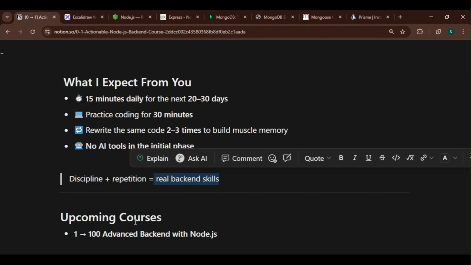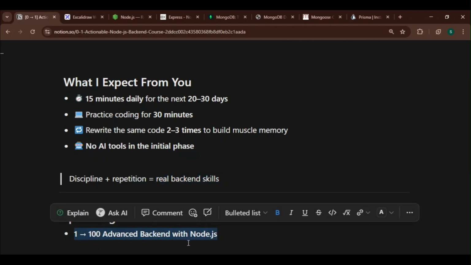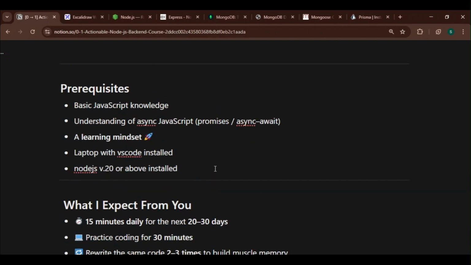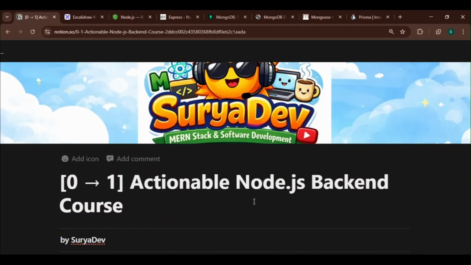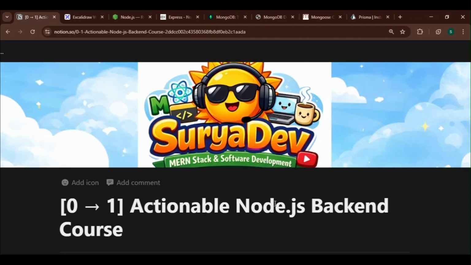In an upcoming course, you'll have a 1 to 100 advanced JavaScript with Node.js course with very advanced concepts. So this is the 0 to 1 actionable Node.js backend course. And after completion of this course, we'll have the 1 to 100 advanced backend course with Node.js. So that is all about this course.